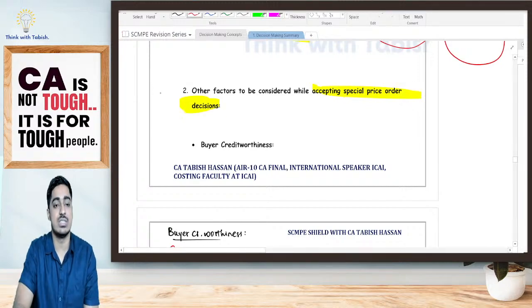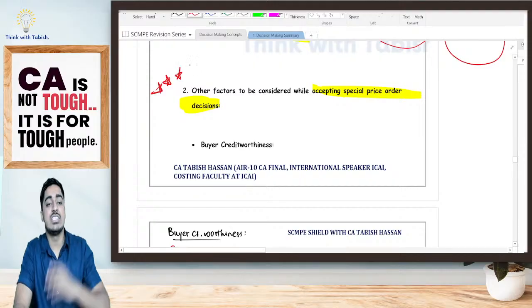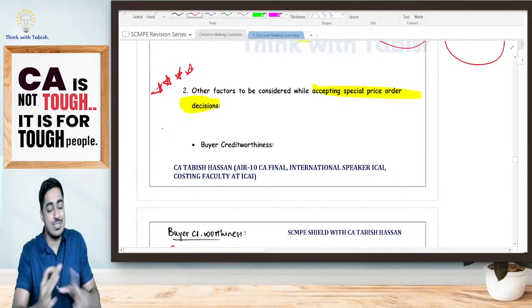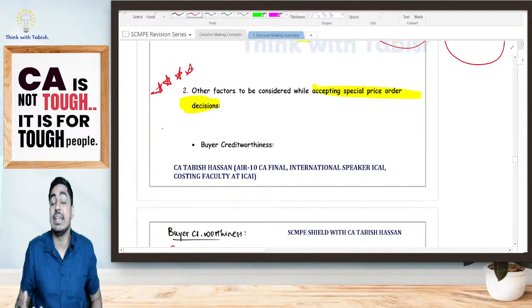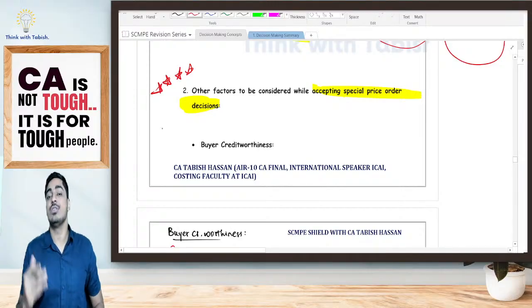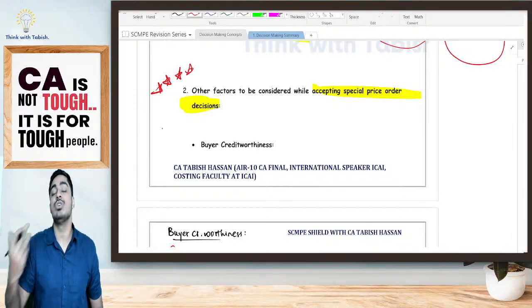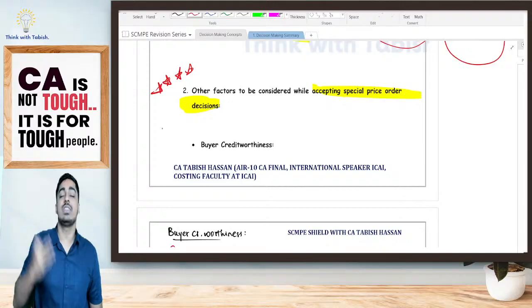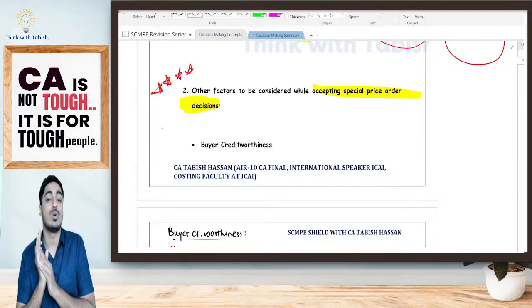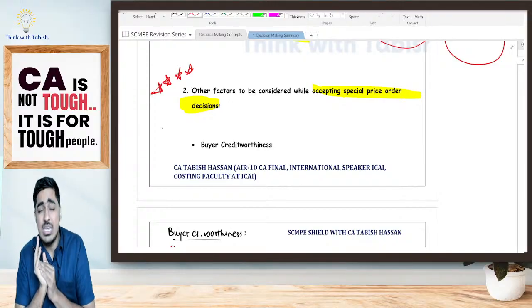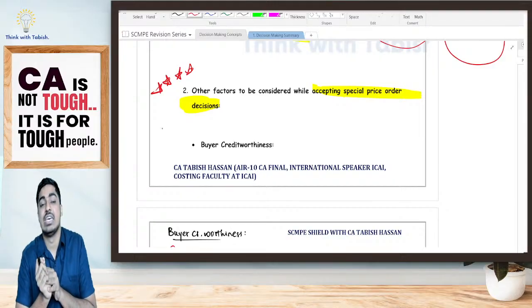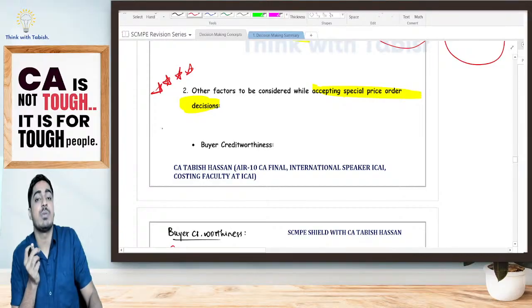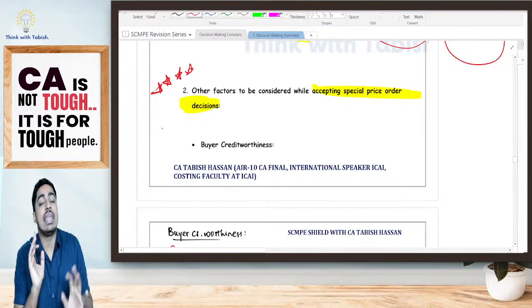Now look at this, students. From a practical calculation perspective, all of us know, all of us will do the calculation. But SCMP is not just a calculation. It is much beyond your calculation. So these additional points I am telling are very important from an examination perspective, because the question is not just asking you to calculate. The question will tell you, analyze the special price order decision. So your calculation alone is not sufficient.